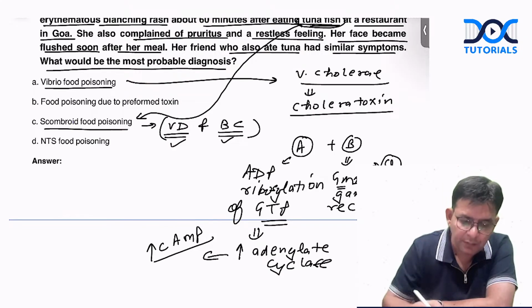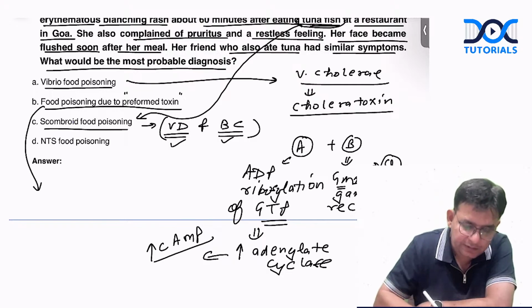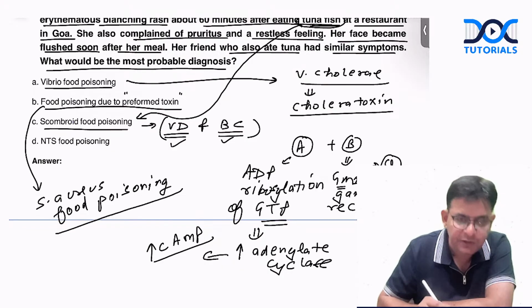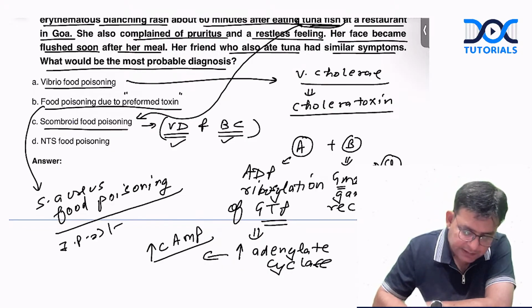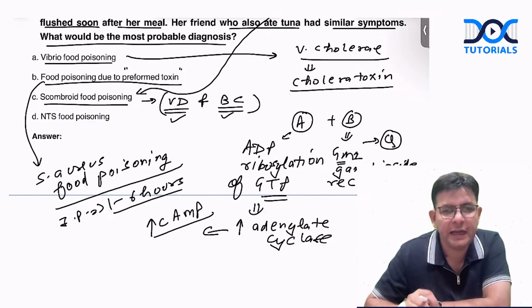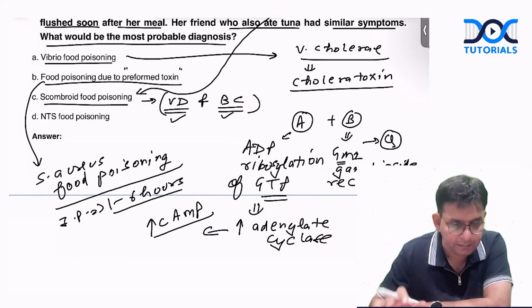Okay. As far as the food poisoning due to the preformed toxin is concerned, this happens to be in the case of Staph aureus. And in Staph aureus food poisoning, the most important thing is the incubation period. And the incubation period is around how much? That is 1 to 6 hours. How much is there? 1 to 6 hours. And this particular one mostly happens by what? Contaminated meat and milk products. Okay, contaminated meat and milk products.